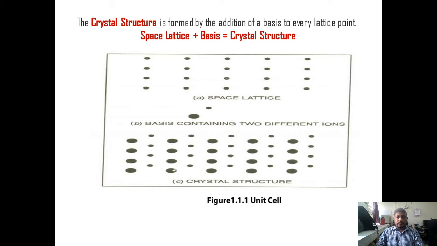So this is a picture of the space lattice and the crystal structure. You can see here the arrangement of points in space with an identical environment is the space lattice. And when we put the basis of identical orientation and composition at or near the lattice points, then that structure is a crystal structure.